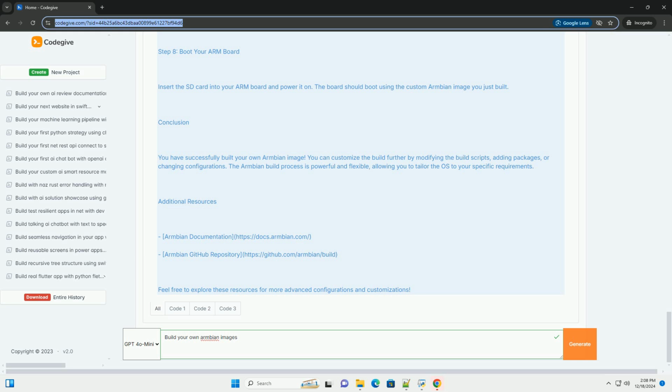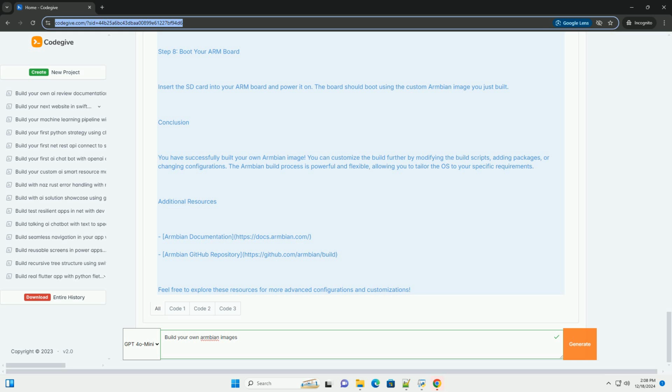Step 3. Configure the build environment. Before starting the build process, you need to configure the build environment. The following command will provide you with a menu to select the target board and other options. Bash: ./compile.sh. When you run this command, you'll enter a menu where you can choose the target board, for example Banana Pi, Orange Pi, etc. Select the kernel version. Choose the type of image, SD card, eMMC, etc. Configure other options like desktop environment, additional software, etc.